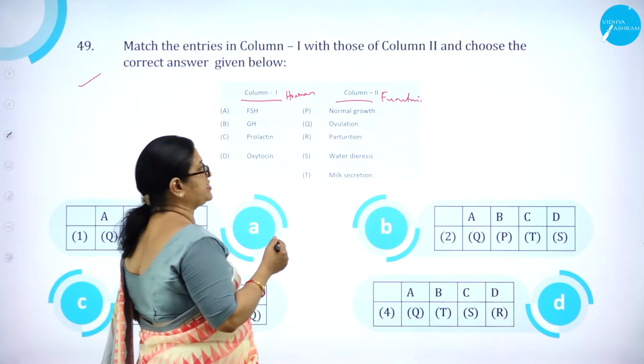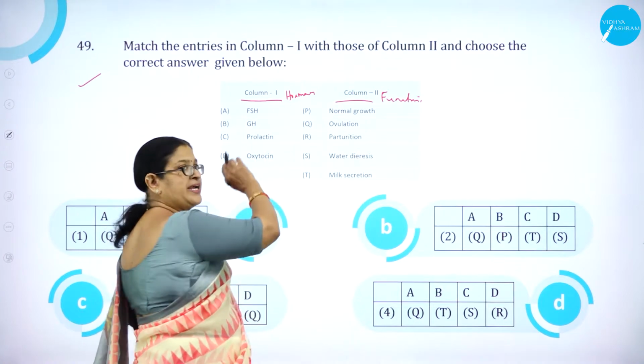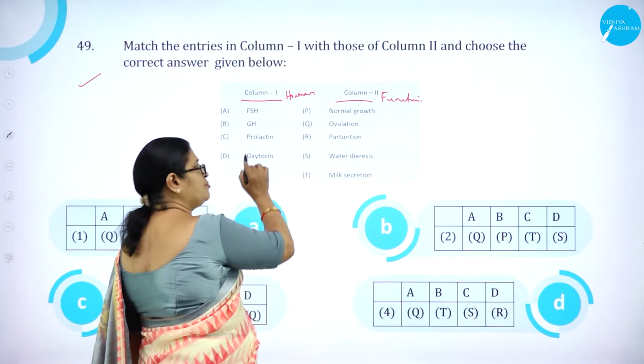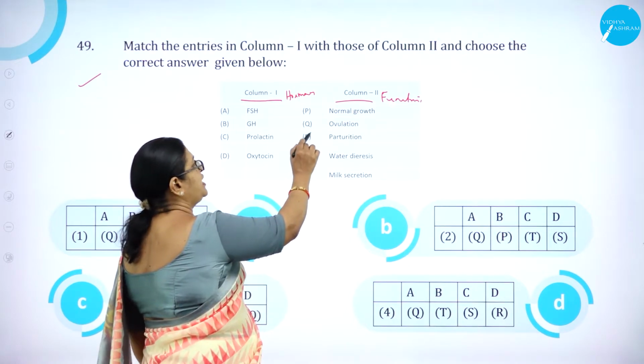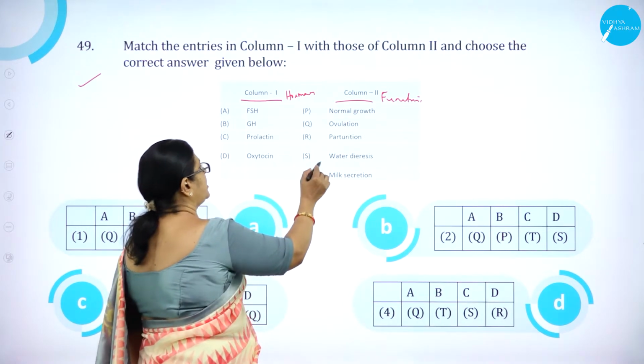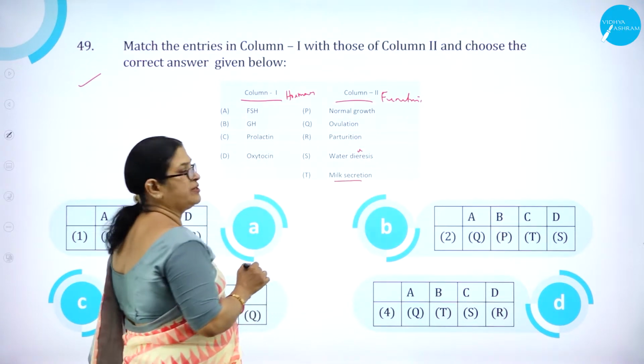Here we see FSH, follicle stimulating hormone, GH, growth hormone, prolactin and oxytocin. Normal growth, ovulation, parturition, water diuresis and milk secretion.